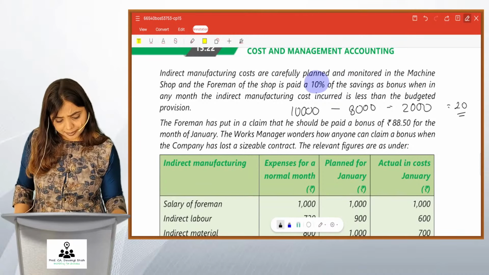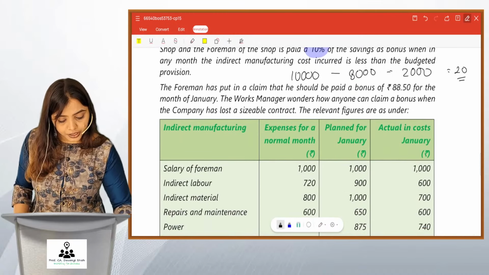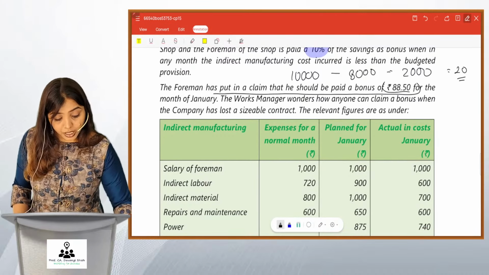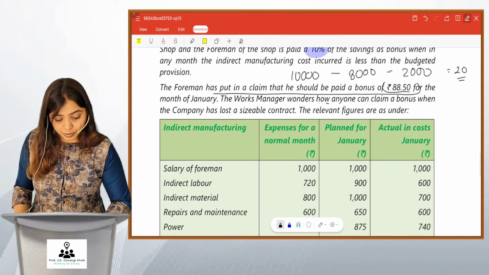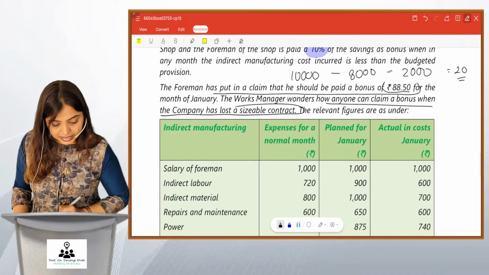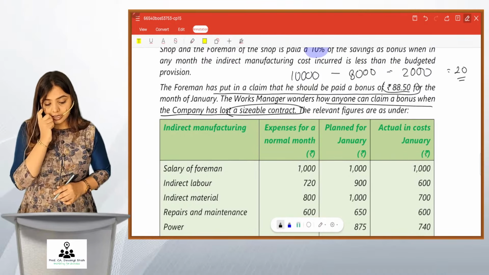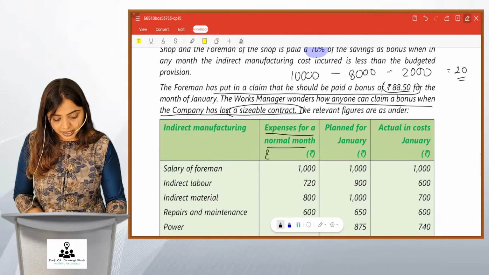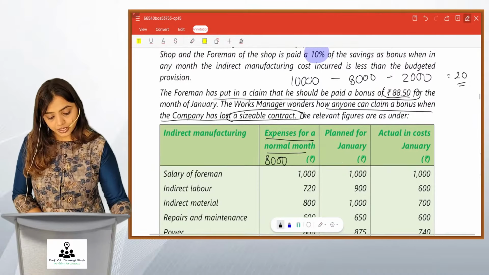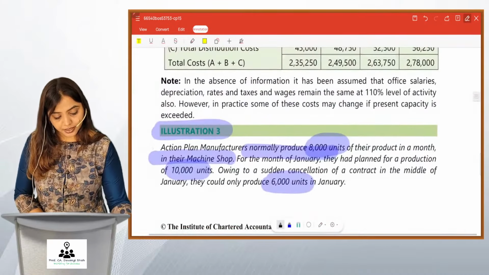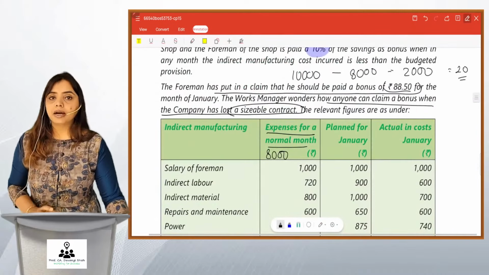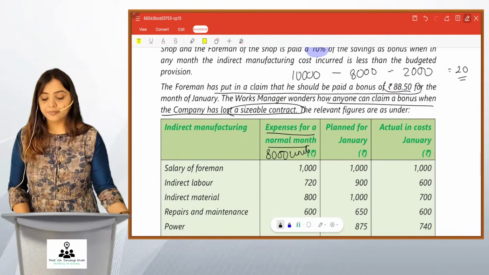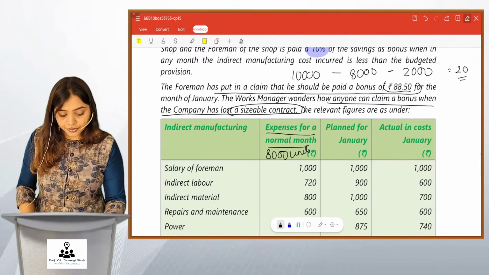Now here what has happened, let's see. The foreman has put in a claim that he should be paid bonus of 88.5 for the month of January. The works manager wonders how anyone can claim a bonus when the company has lost a sizable contract. The relevant figures are as under. Now see, expenses for normal month. Now normal month, normally they make 8,000 units as given in the first paragraph. Right? So expenses for a normal month represents nothing but expenses for 8,000 units. Correct? Then planned for January.